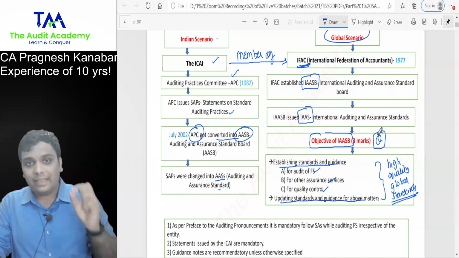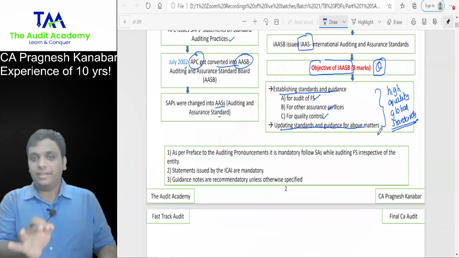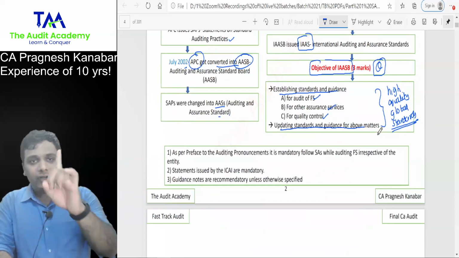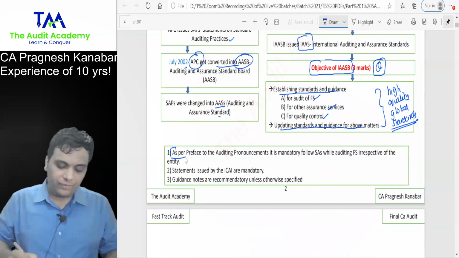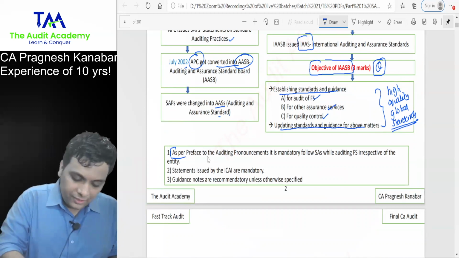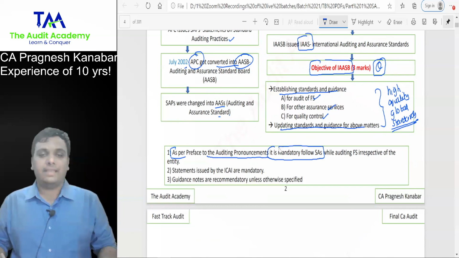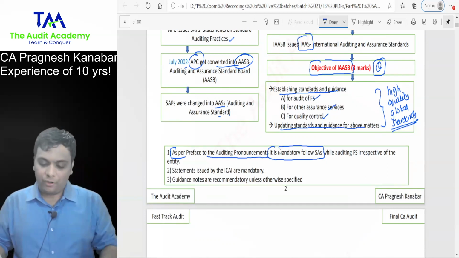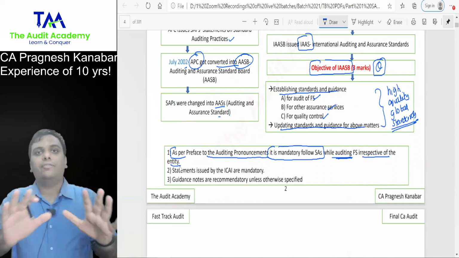The answer is yes. Because if you download the auditing pronouncements, the very first page, which is called the preface, clearly says, as per the preface to the auditing pronouncements, it is mandatory to follow SAs while auditing financial statements, irrespective of the entity.